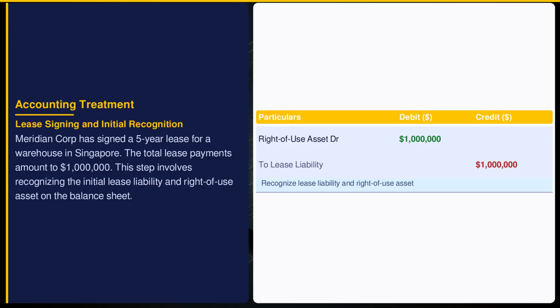At lease commencement, ASC 270 requires Meridian to recognize both a right-of-use asset and a lease liability. This aligns with the principle of recognizing an obligation to make lease payments and a corresponding asset representing the right to use the warehouse. The balance sheet now reflects a $1 million asset and liability, showing financial commitment and control.